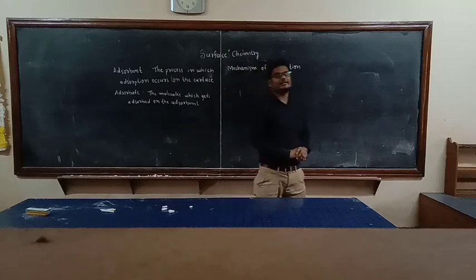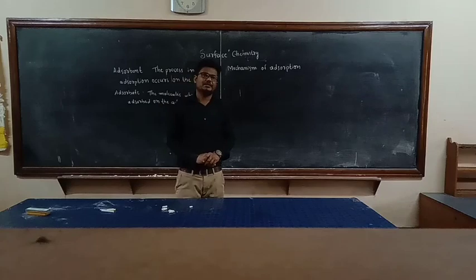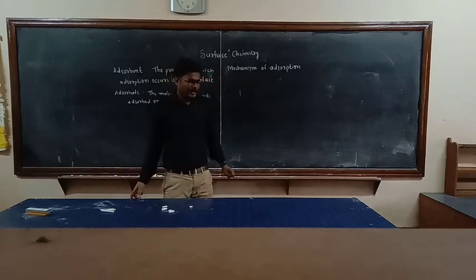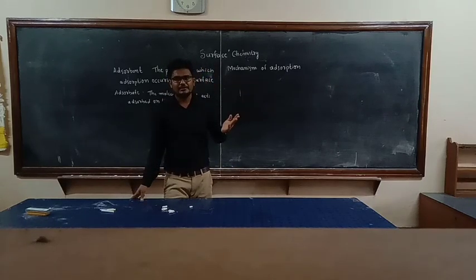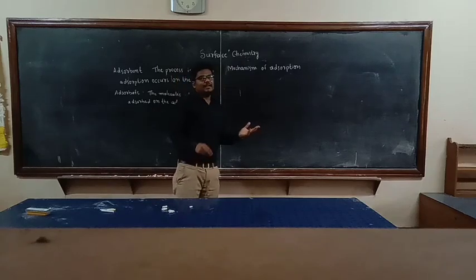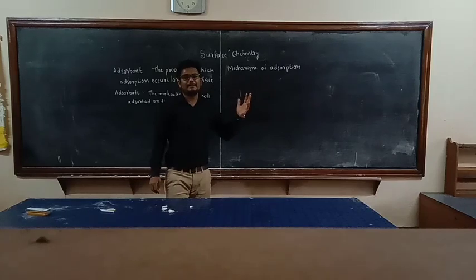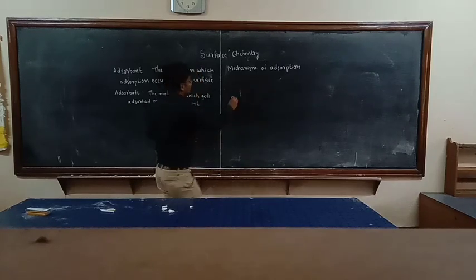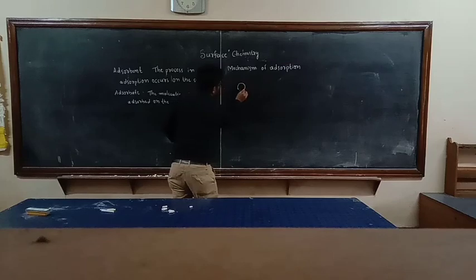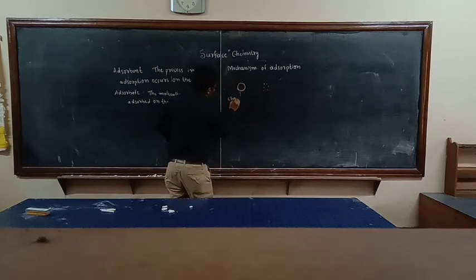The acetic acid is the adsorbate and charcoal is the adsorbent. In the mechanism of adsorption, due to the unbalanced forces of attraction on the surface, unlike the interior molecules, the phenomenon of adsorption takes place. See, this is charcoal, and these are the drops of acetic acid.